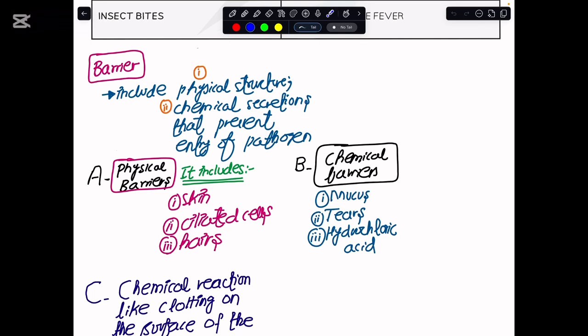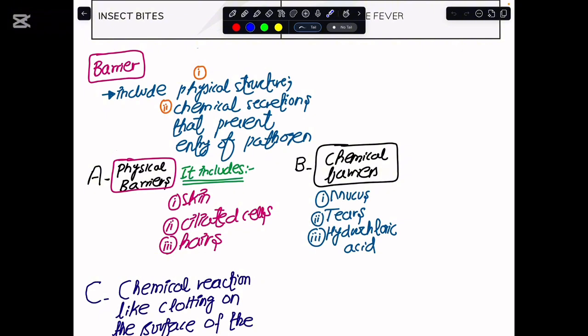Now you see, in the previous class we have seen that diseases can be contagious or non-contagious, and the contagious diseases were caused by pathogens and they would transmit from one person to another. So our human body is smart, in a way that it has developed some specialized kind of barriers, and these barriers would never allow the pathogen to enter the inside of your body.